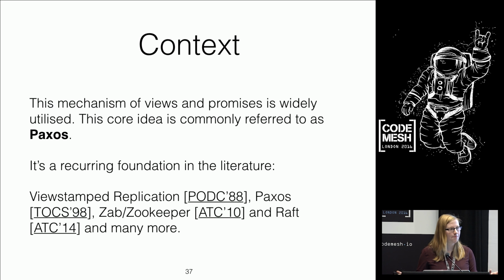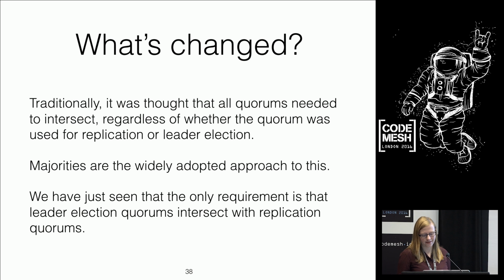And that is Paxos. That is the core algorithm. We see a huge number of variants, the most popular of which being things such as Zookeeper, Raft, and Viewstamped Replication, but they all build on the same underlying idea. So, I'm not here to give you a history lesson. What's changed? Why am I here today?